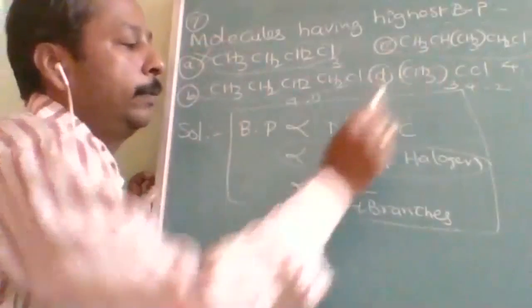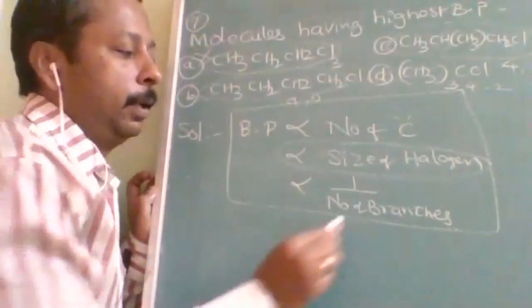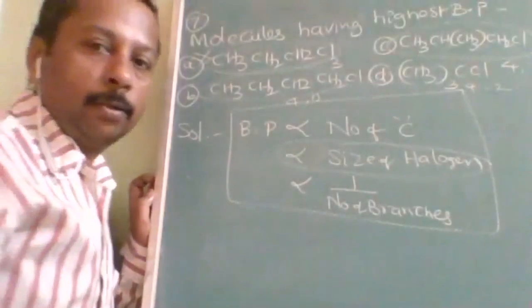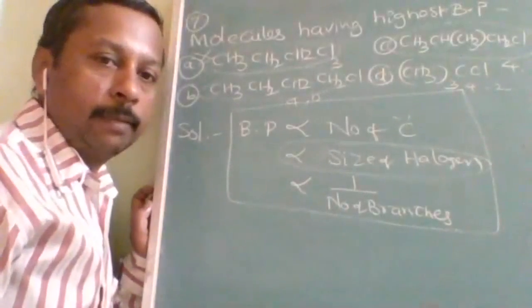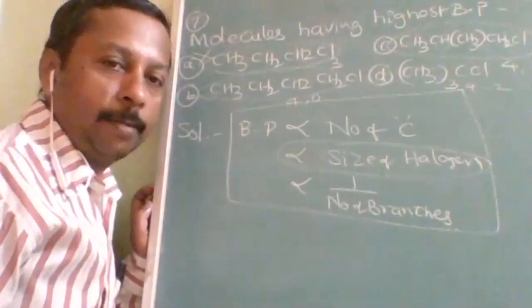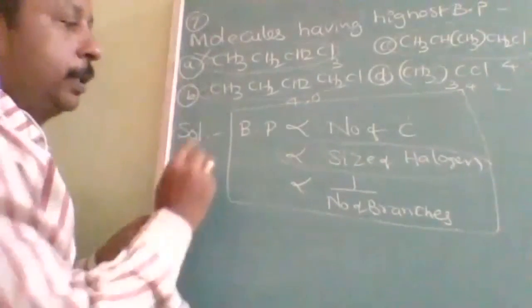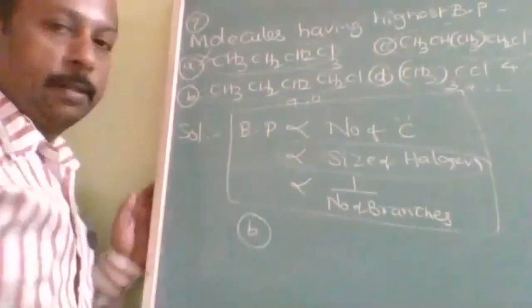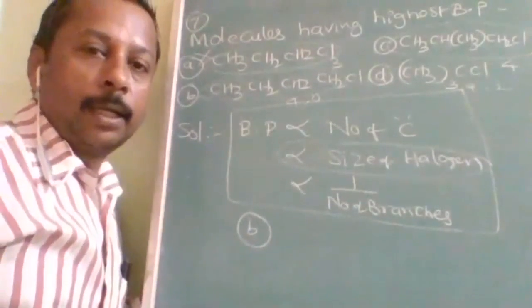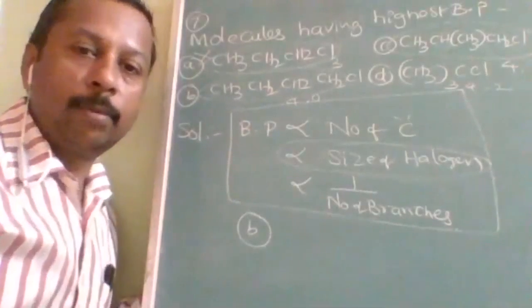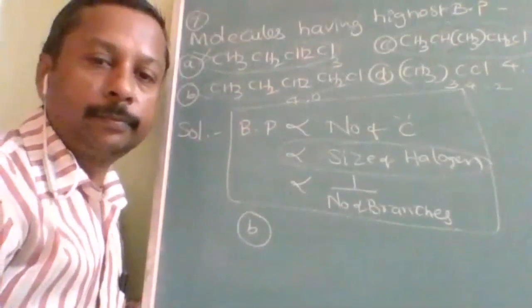Now we should compare the rest. Number of branches more, boiling point will be less. So we should select the substance which has the largest number of carbon atoms but the least number of branches. So which option is it? B option. B option is correct. Why? Because it is having no branches and the highest number of carbon atoms.